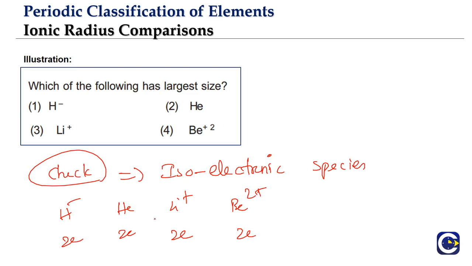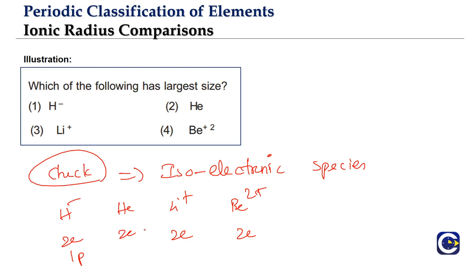Isoelectronic species. Now remember the rule. Isoelectronic species means we have to look at the nuclear power, isn't it? So for hydrogen, what is the nuclear power? 1 proton. Nuclear power means we are only talking about the protons. Why not neutrons? Because neutrons are neutral species. They will not be getting into the electrostatic interactions.